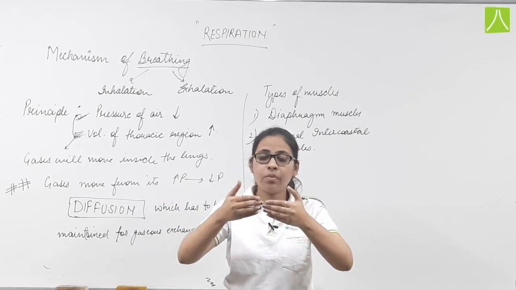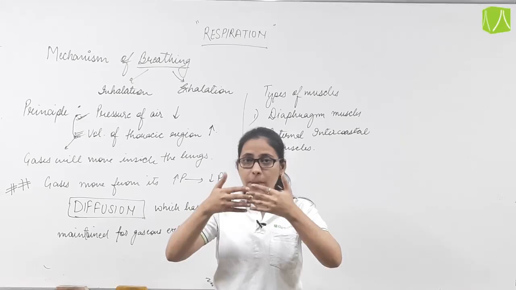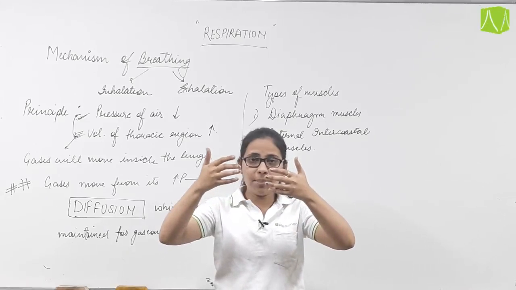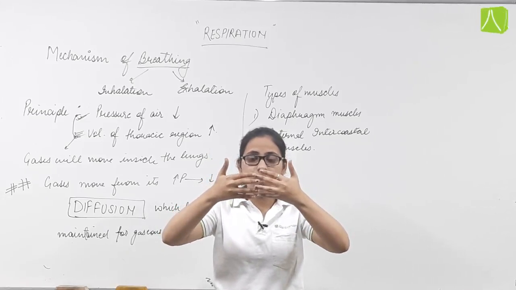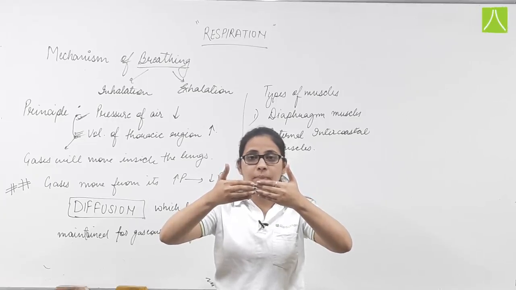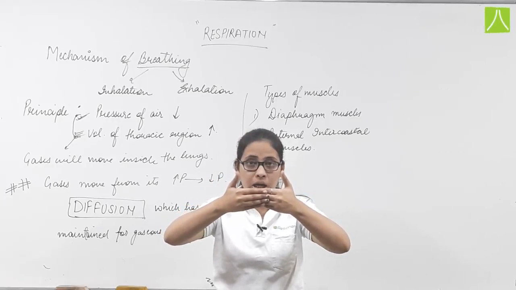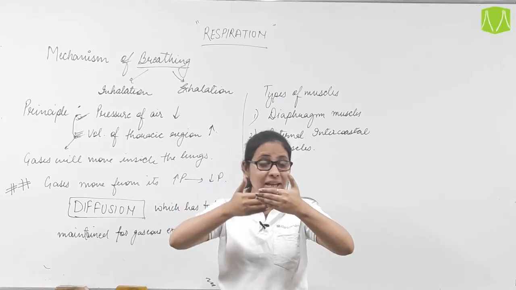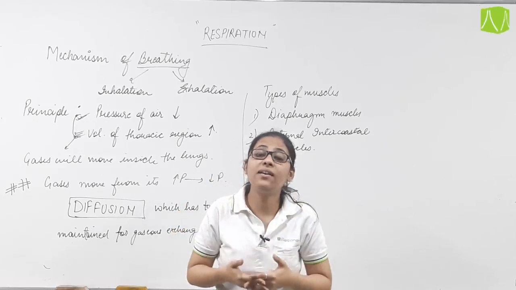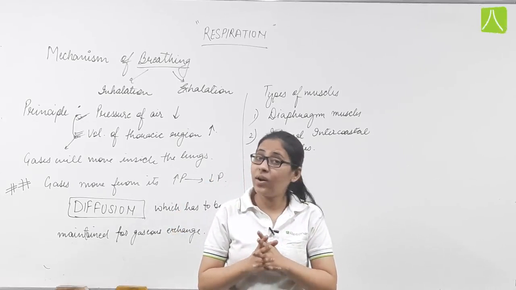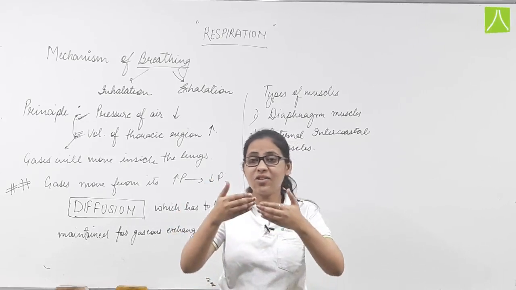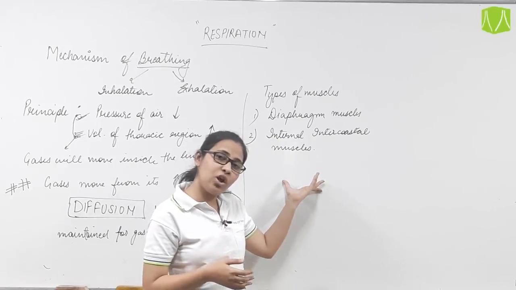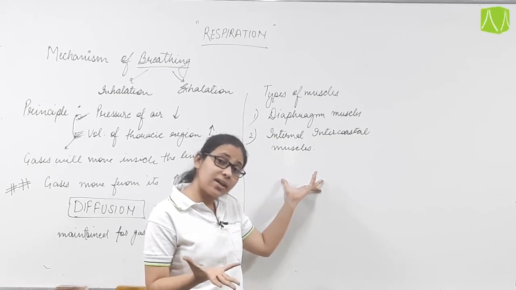Now the intercostal muscles are the muscles present between the ribs. Suppose these are the pairs of ribs: 1 pair, 2 pair, 3 pair and 4 pair. The muscles present at the front part are known as the external intercostal muscles, and the muscles present beneath the ribs are known as the internal intercostal muscles. So the location of the internal intercostal muscle is beneath or behind the ribs. Since it is a muscle, its main property is to contract as well as to relax.